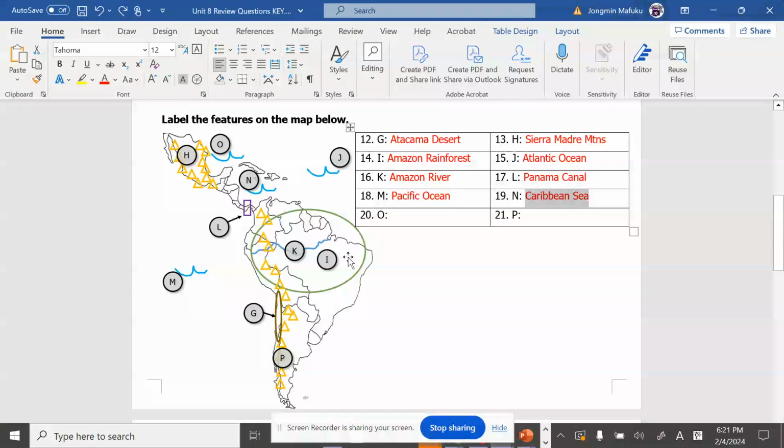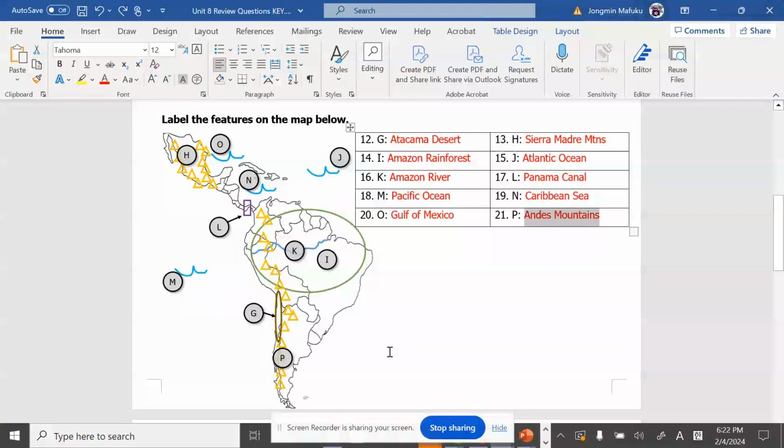We got that Caribbean Sea, and north of that Caribbean Sea is the Gulf of Mexico.